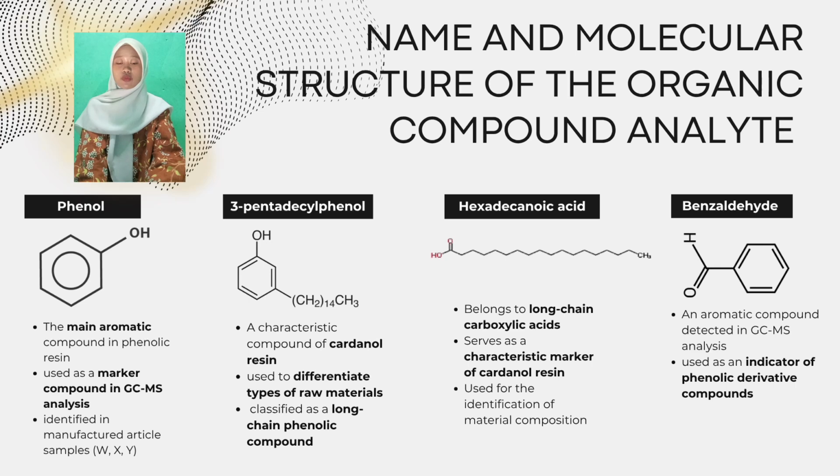The second organic compound, 3-pentadecyl phenol. This is a characteristic compound of cardanol resin. It is very important because it contains a long chain alkyl derived from cashew nutshell liquid. From the journal, 3-pentadecyl phenol is used to differentiate raw materials. If this compound is detected, it strongly indicates the presence of cardanol resin.